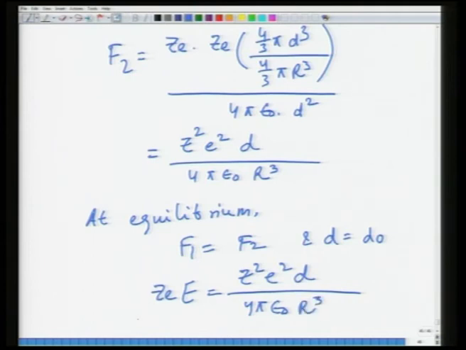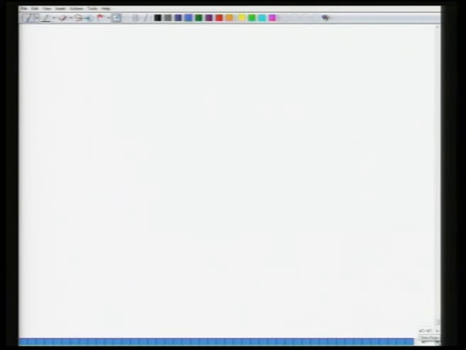So, one of the Ze's cancel here, d will be d naught, and if you work it out, d naught will be equal to 4 pi epsilon naught R cube E divided by Ze. So, this will be the equilibrium separation distance.